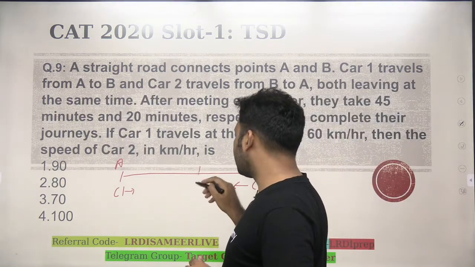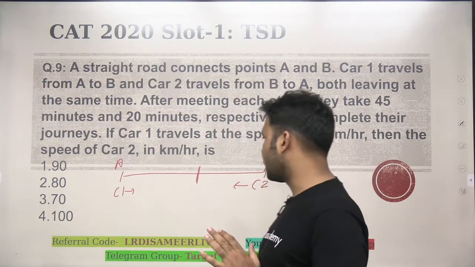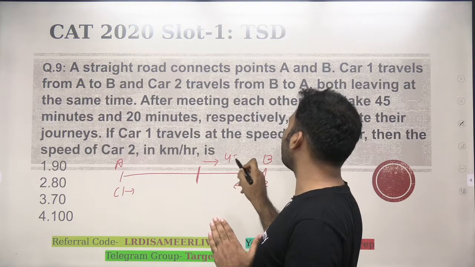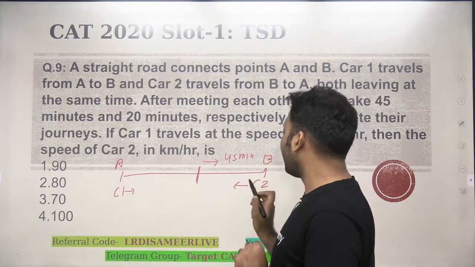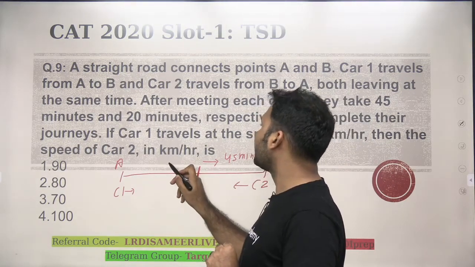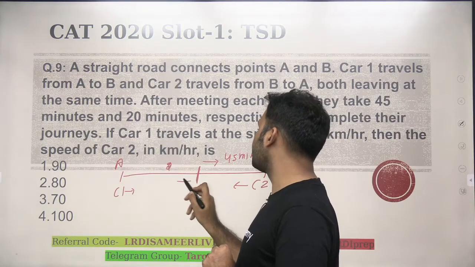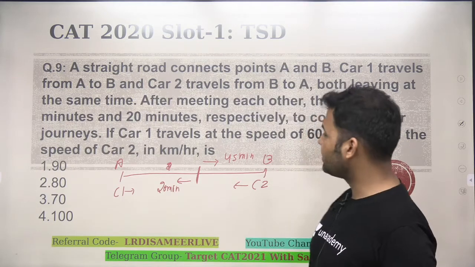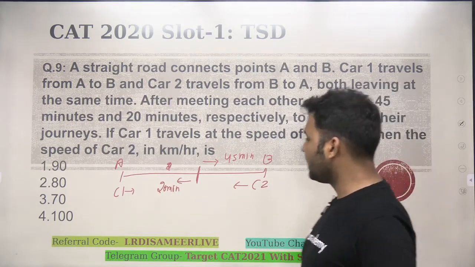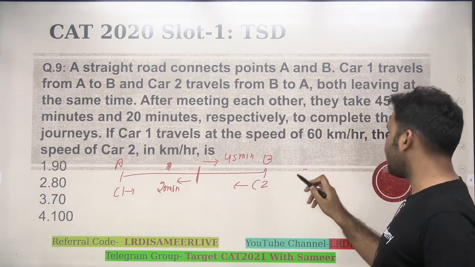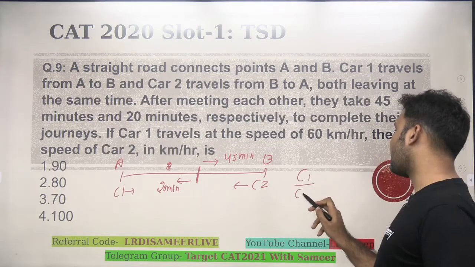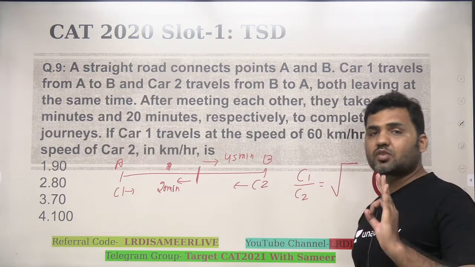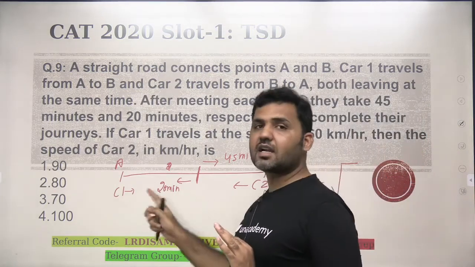So guys, let's say this is the point at which they are crossing. Now after crossing, car 1 is going to take 45 minutes to reach its destination and car 2 is going to take 20 minutes to reach the destination. Now, in time, speed and distance, you should know that the ratio of the speeds of car 1 and car 2 will be inversely proportional to the square root of the times that they are taking.